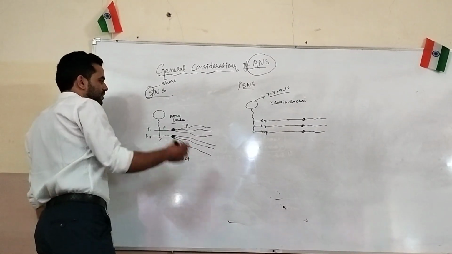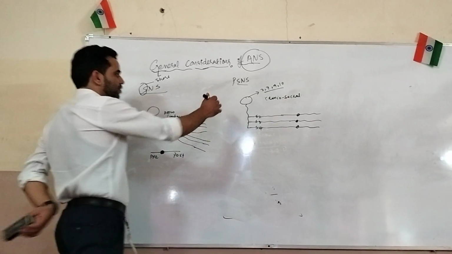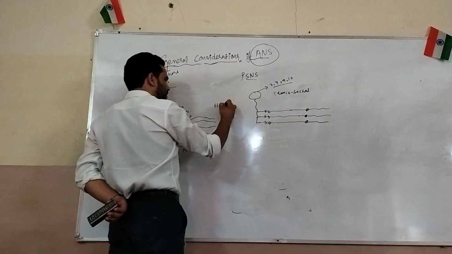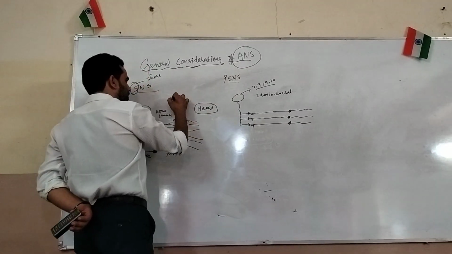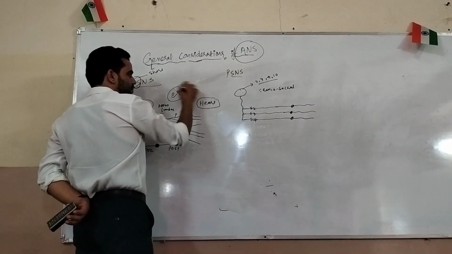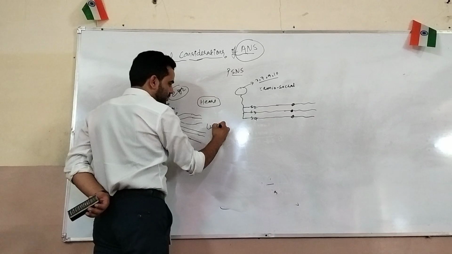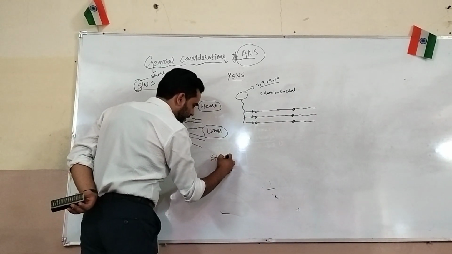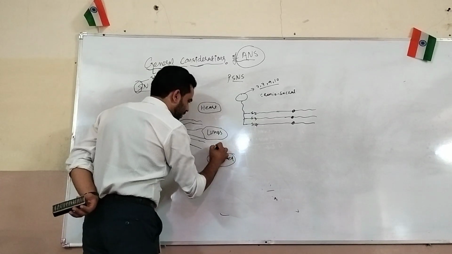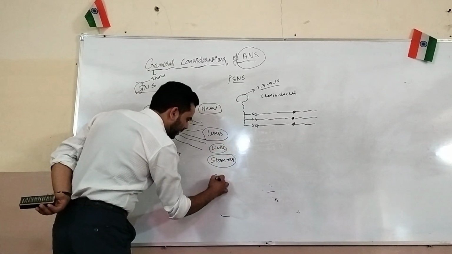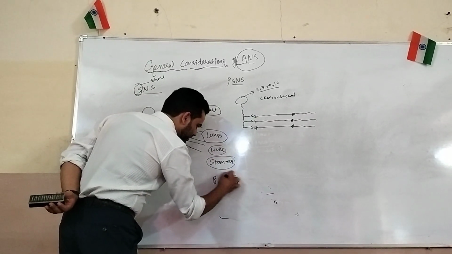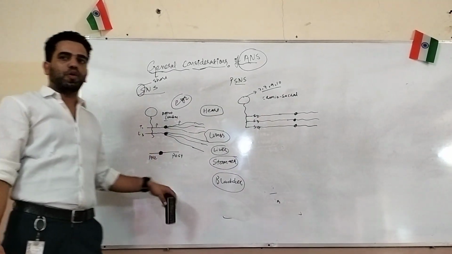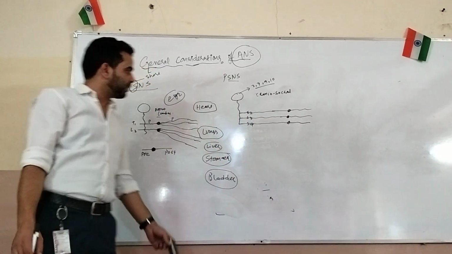Now if we go to the functions, the sympathetic and parasympathetic nervous systems have different functions. Their actions will be on the eye, heart, lungs, gastrointestinal tract, or we can write here stomach, then liver and bladder. Now they have opposite functions. The functions of the sympathetic nervous system will be opposite to those of the parasympathetic nervous system.